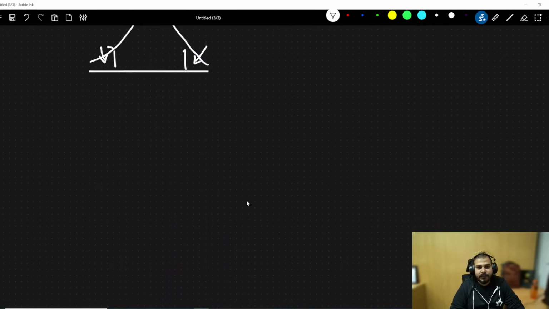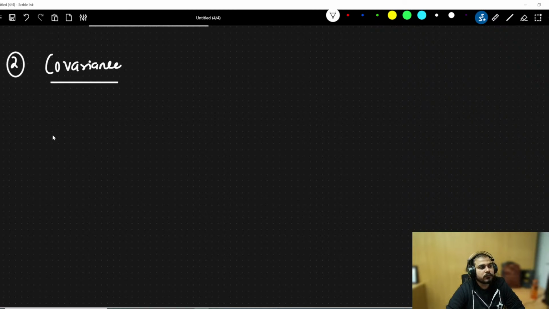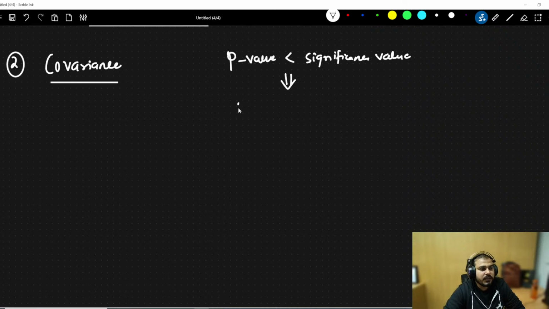Now you saw one example. Now let me discuss the next point, which is called covariance. Yes, if the p-value is less than the significance value, that basically means it falls in the tail region, so we reject the null hypothesis.